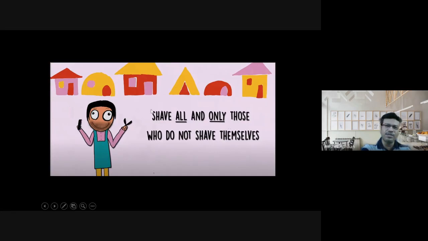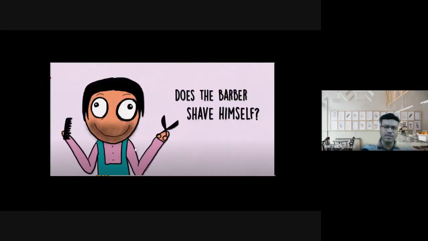the Barber will not save himself, because the Barber saves whom? Those who are unable to save themselves. That means if the Barber won't save himself, then according to this rule, the Barber must save himself. And if the Barber saves himself, then according to this rule, the Barber cannot save that Barber. So it's a contradiction. Is the contradiction clear to all of you?